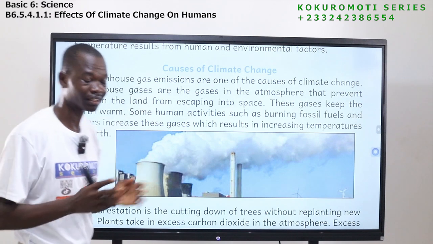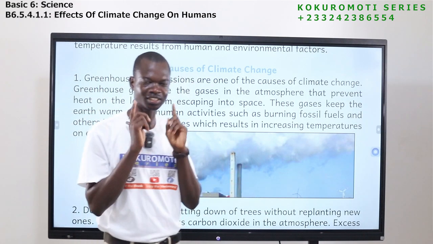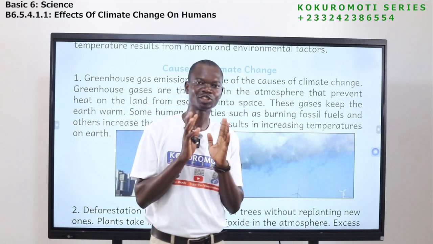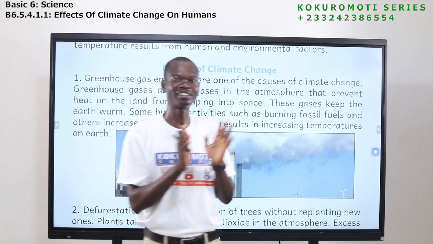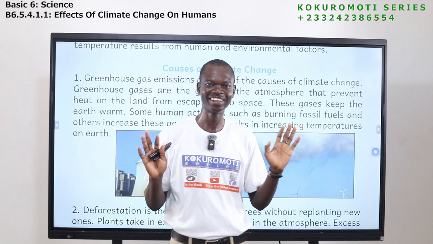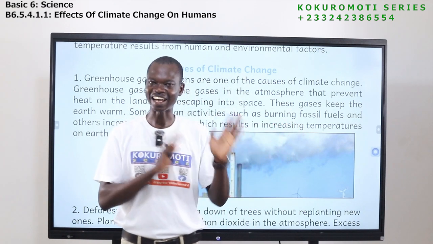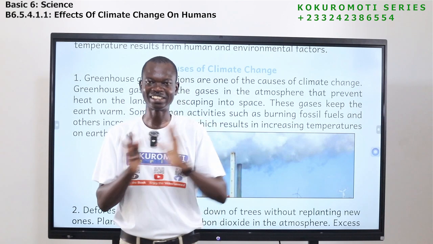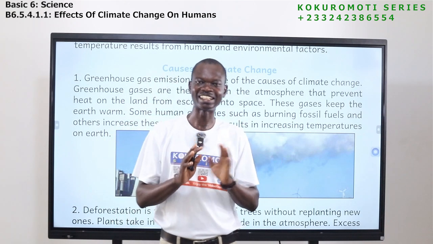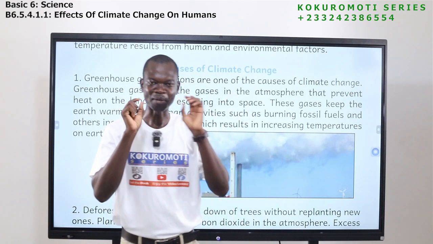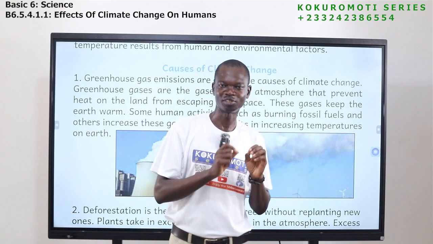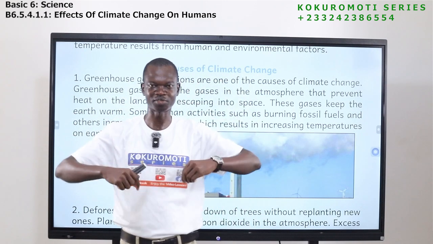So anytime you hear about greenhouse gases, listen to me. They are not gases with green color, no. You should know that they are gases. They are part of the atmosphere. They are gases in the atmosphere.